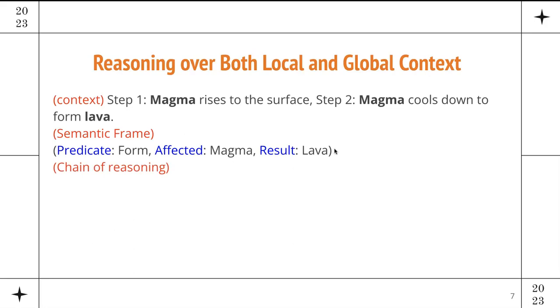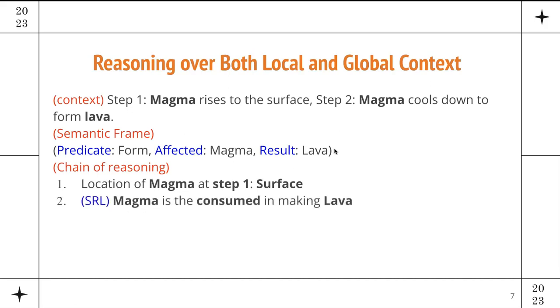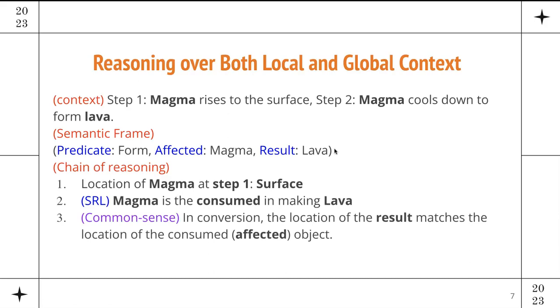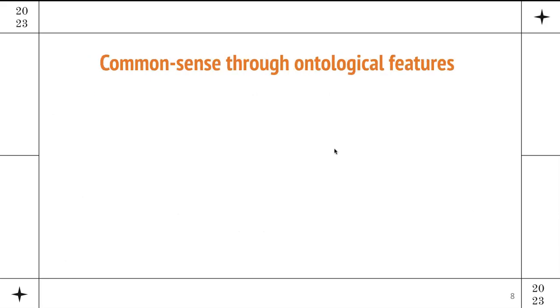So in order to understand what the location of lava is at the second step, we have to do this chain of reasoning. First, the location of magma at step 1 is surface. Second, we know from the semantic frame that magma is the consumed object in making lava. From common sense, we have that in a conversion, the location of the result matches the location of the consumed object, and hence we can conclude that the location of lava is also surface.